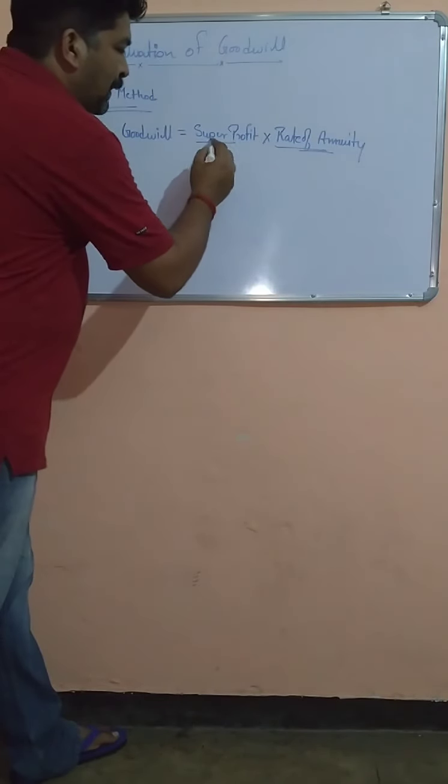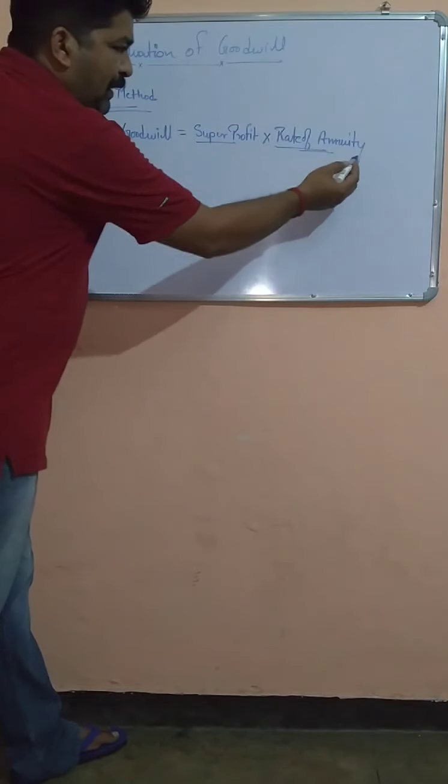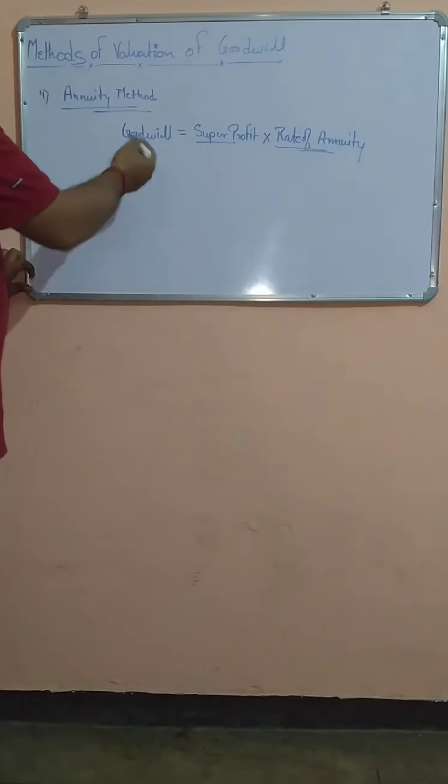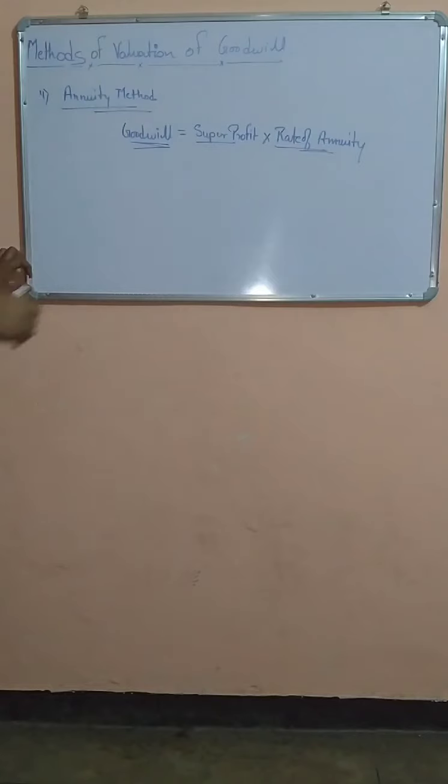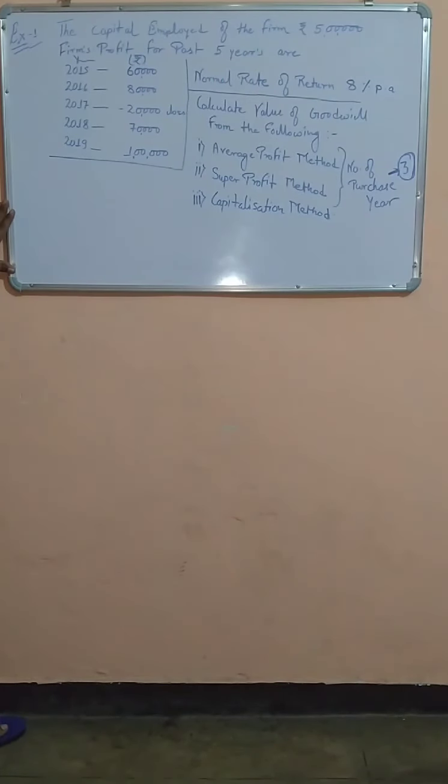We will put simply this super profit multiplied by rate of annuity. You will count the value of goodwill. Let us try to understand the valuation of goodwill with an example. I have taken one example.